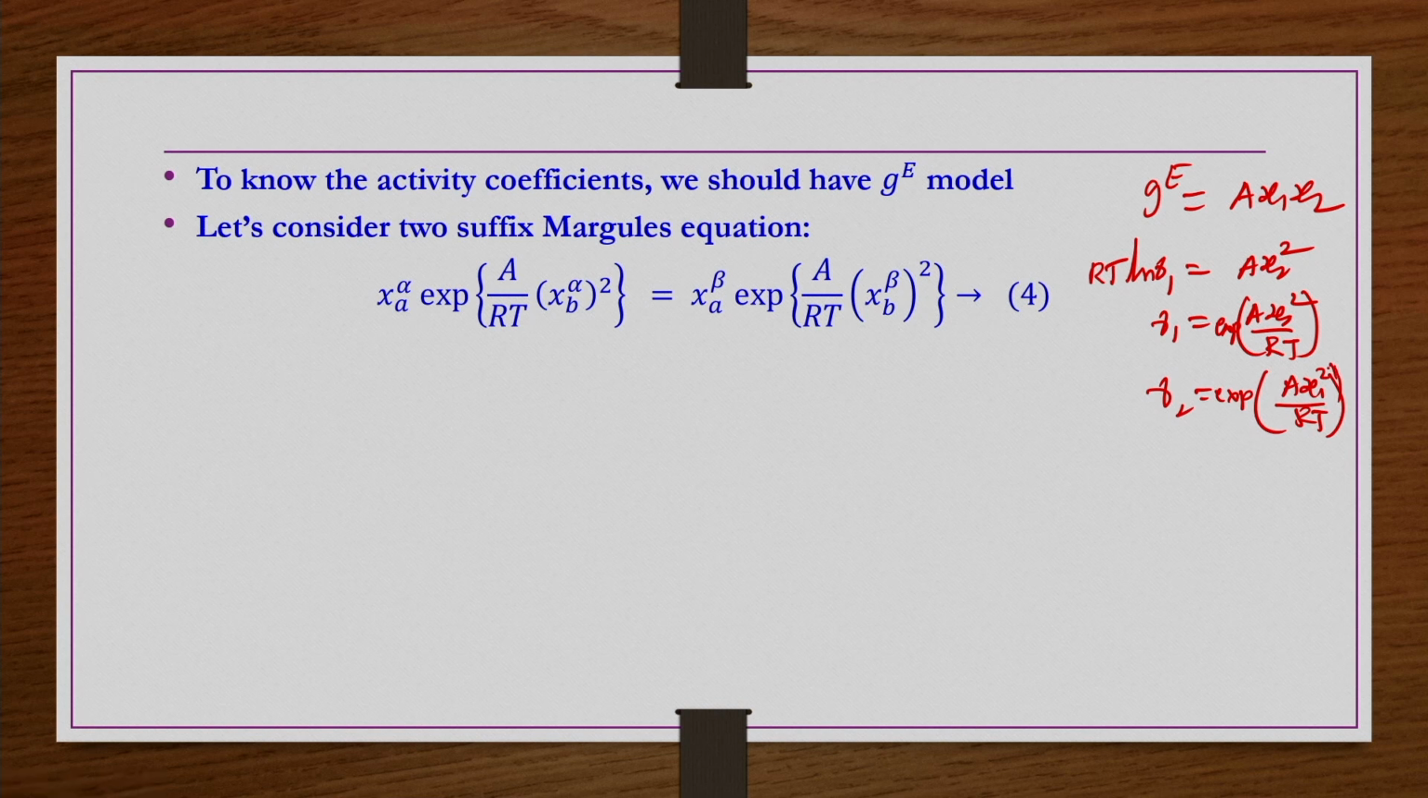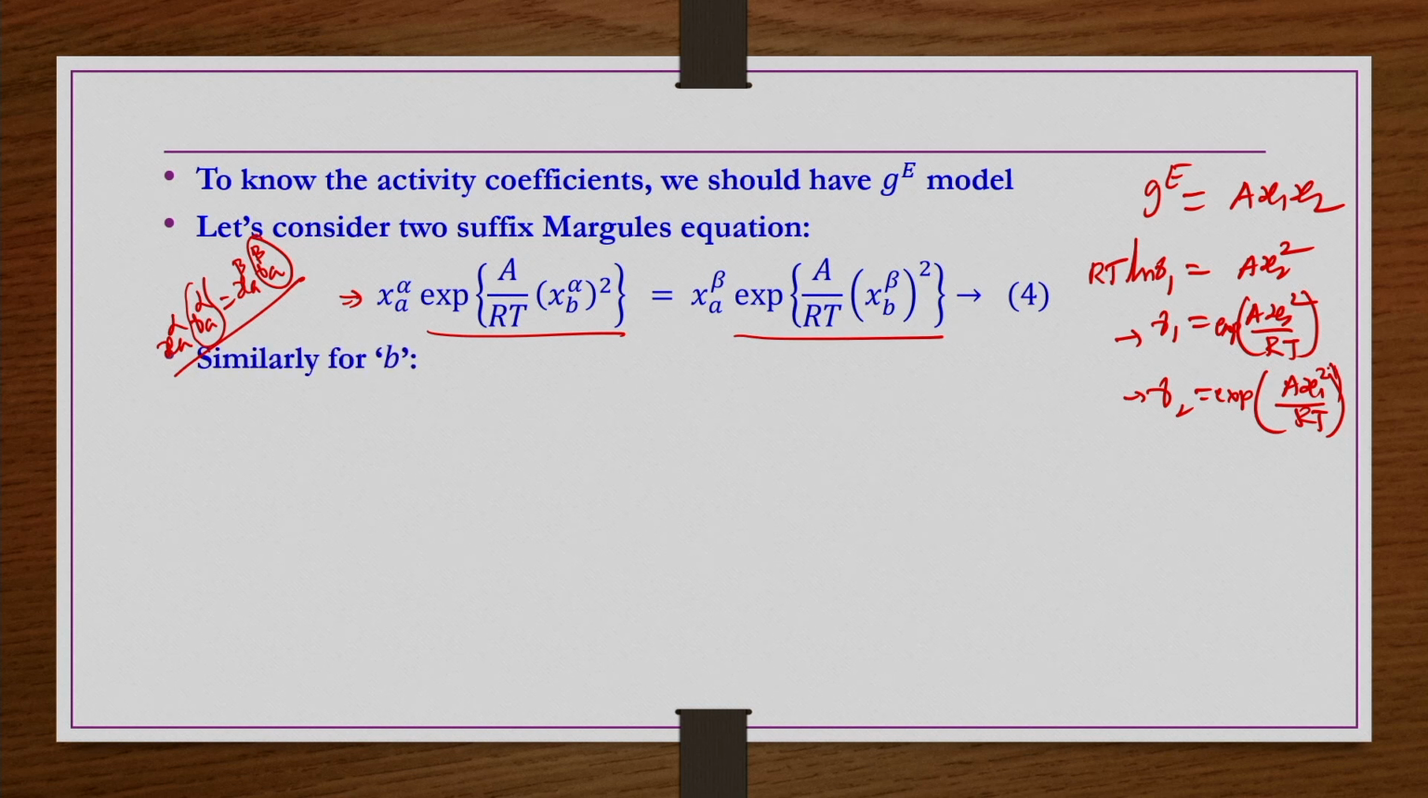So, now if you write for two phases, alpha and beta, and components A and B, then this equation is nothing but XA alpha gamma A alpha equals XA beta gamma A beta. On the previous slide we wrote the equations for gamma A alpha and gamma A beta: exponential of A xb alpha square by RT and exponential of A xb beta square by RT, and XA alpha and XA beta are as they are.